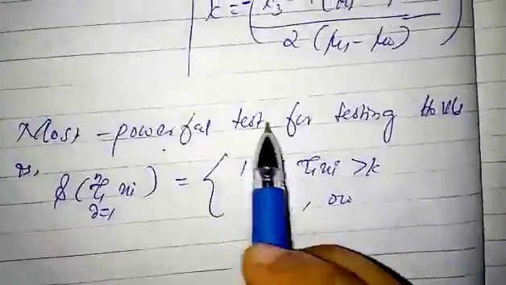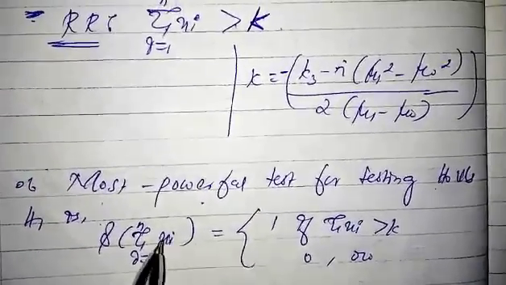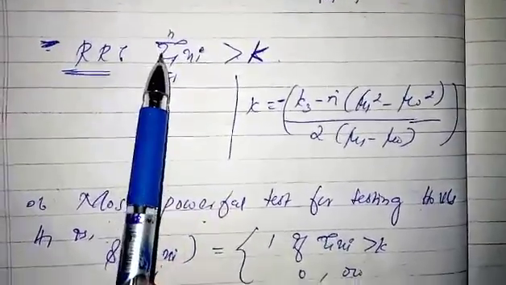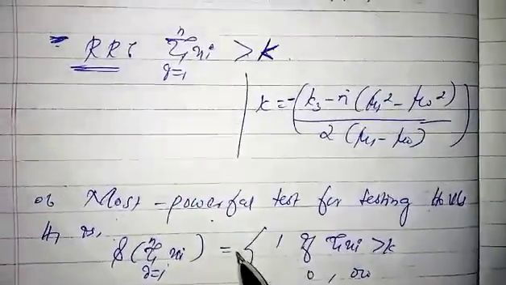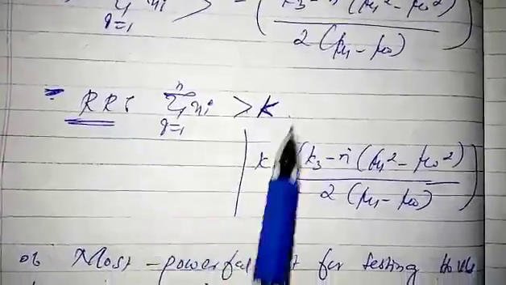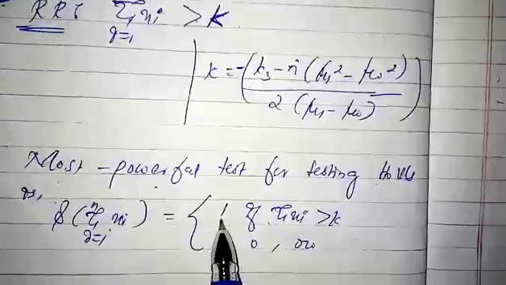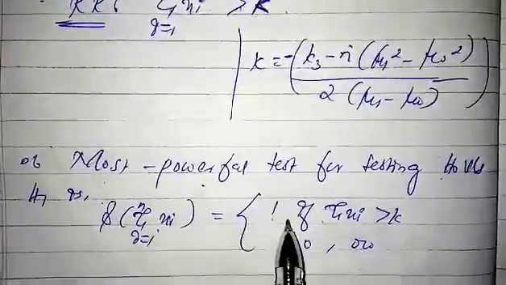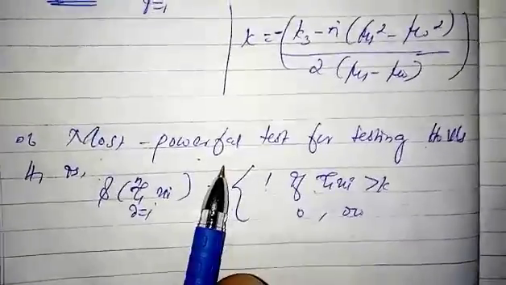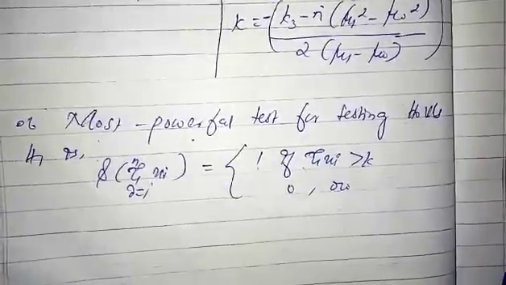Right, this is the most powerful test for testing H0 versus H1. This summation xi is found from here, right? That is 1 if summation xi is greater than k. That means we reject H0 when summation xi is greater than k with probability 1. This is the most powerful test for testing H0 versus H1.